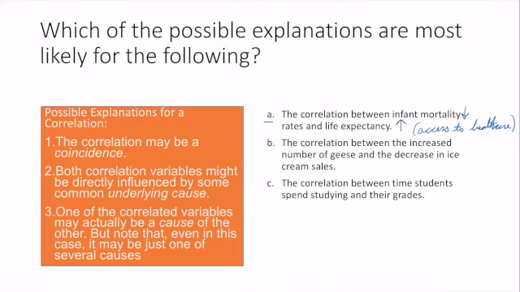So, next, the correlation between the increased number of geese and the decrease in ice cream sales. All the geese come in the fall, and it gets cold, and nobody wants to buy ice cream, right? So the underlying cause of this correlation would be that it's getting colder. So they have a common underlying cause.